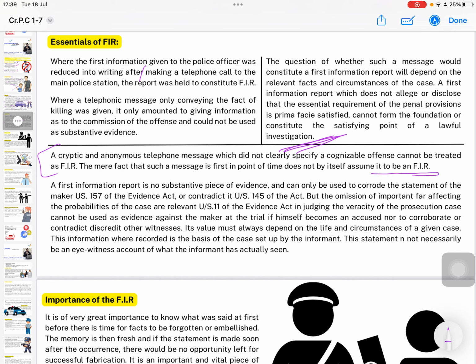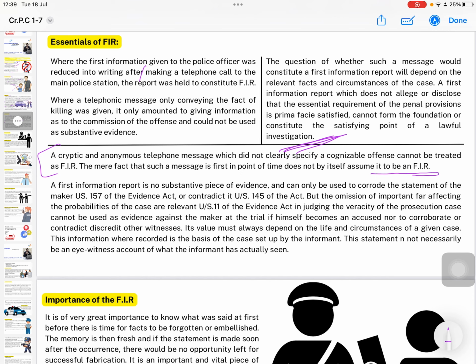आगे चलते हैं. Importance of FIR. It is of very great importance to know what was said at first, before there is time for the fact to be forgotten or embellished. The memory is then fresh, and if the statement is made soon after the occurrence, there would be no opportunity left for successful fabrication. It is an important and vital piece of evidence for the purpose of corroborating the oral evidence adduced at the trial. Its importance can hardly be overestimated from the standpoint of the accused.